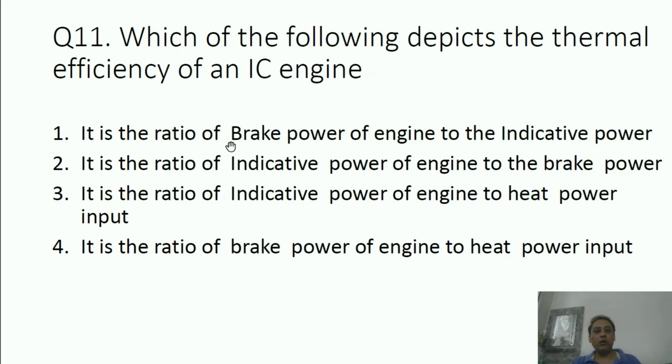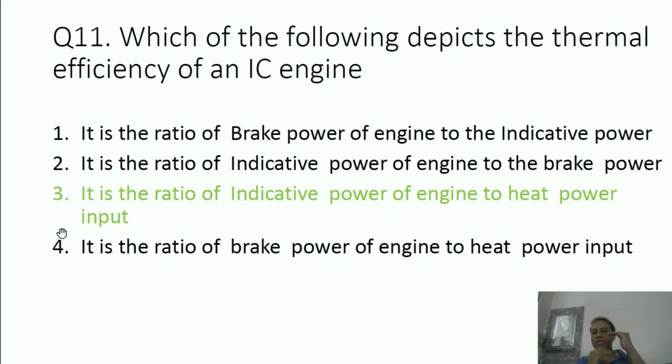Which of the following depicts the thermal efficiency of an IC engine? It's the ratio of brake power of engine to the indicative power. It's the ratio of indicative power of engine to the brake power. It's the ratio of indicative power of engine to the heat power input. It's the ratio of brake power of engine to the heat power. What is the correct answer? Correct answer is, it's the ratio of indicative power of the engine to the heat power input.